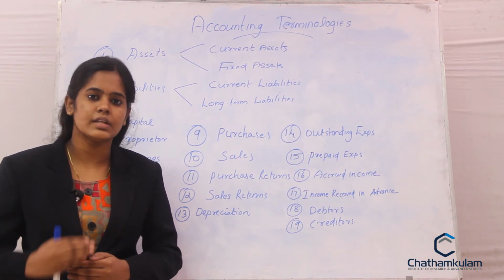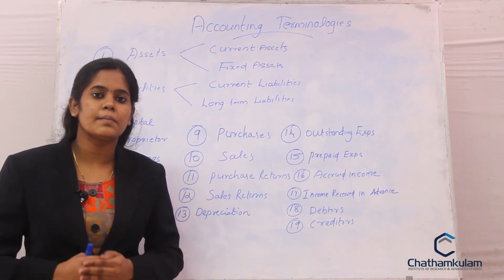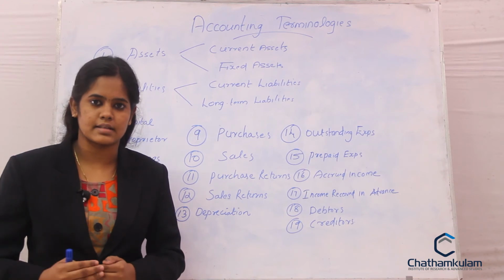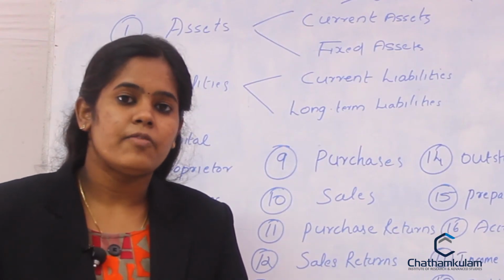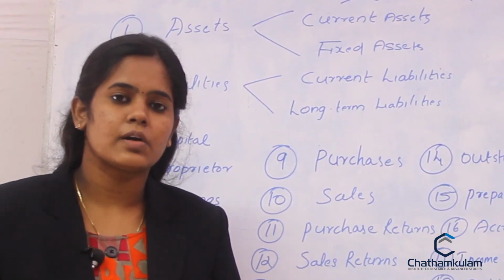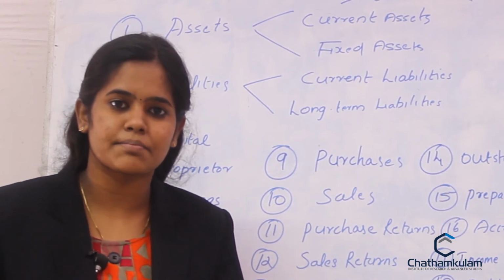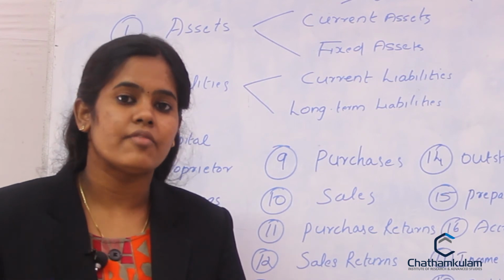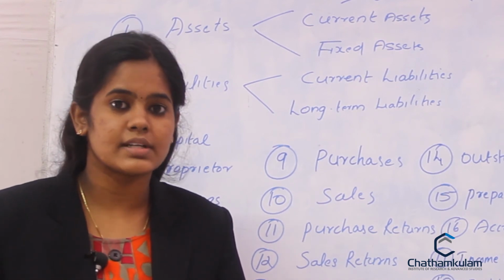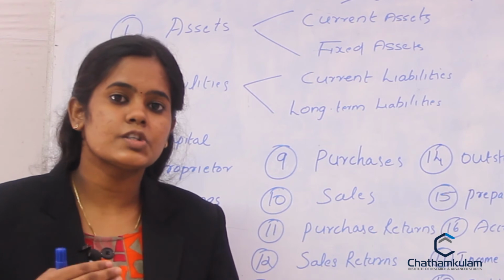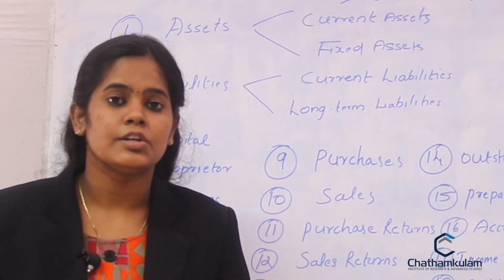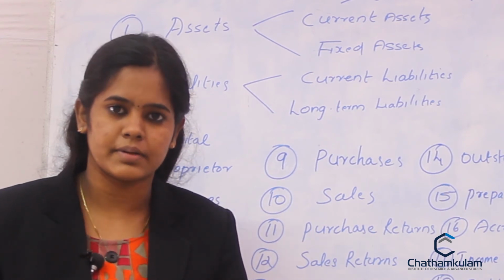Depreciation is a reduction in the monetary value of assets. When you are using a particular fixed asset for a longer period of time, the value of the fixed asset may diminish due to wear and tear, usage, obsolescence, etc. So the reduction in the value of fixed asset due to these reasons is called depreciation.